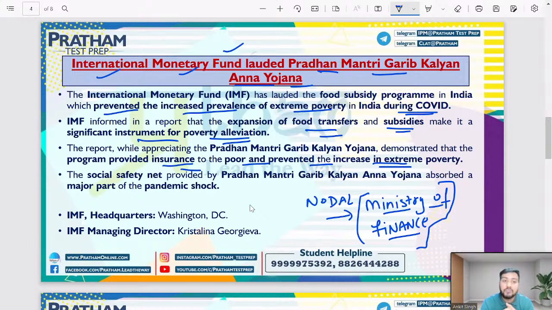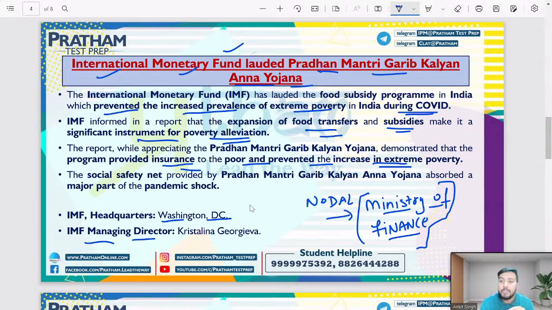Now the important thing is, where are the headquarters of IMF? The headquarters of IMF is in Washington DC, right? And who is the MD, managing director of IMF? That is Kristalina Georgieva, right? Now let me repeat once so that it is a good thing for you and you can write down the important points.